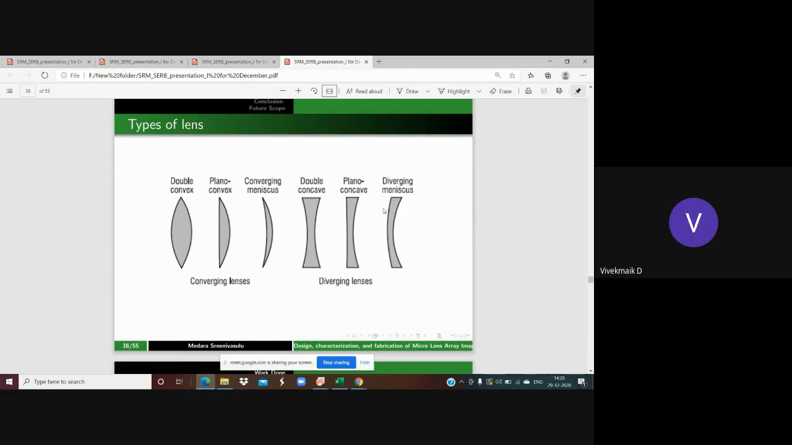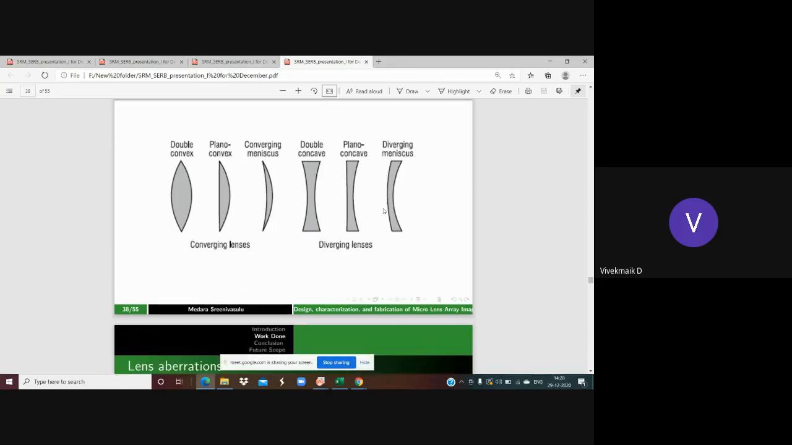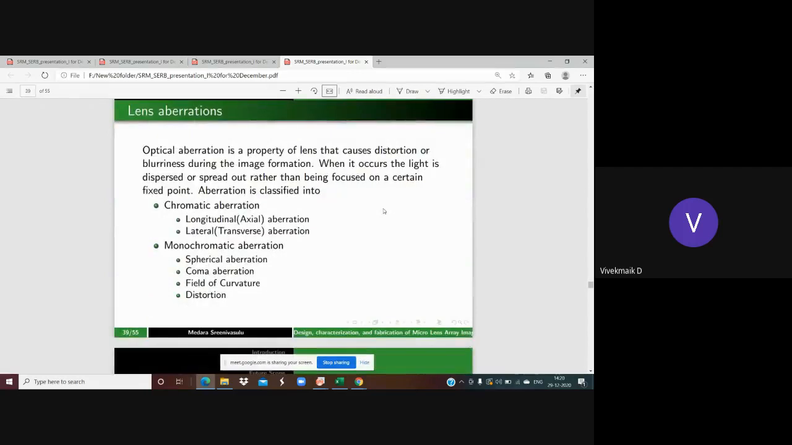In that, we're going to see different combinations of these lenses to minimize the effects, or the aberrations, or the errors caused by the optics of the lens. Now, what are the errors you can observe in a lens? That is nothing but aberration. Optical aberration is a property of a lens that causes distortion or blurring during image formation. Any particular aberration which depletes the image quality is known as aberration in simple terms. It occurs because the light is dispersed rather than focused.